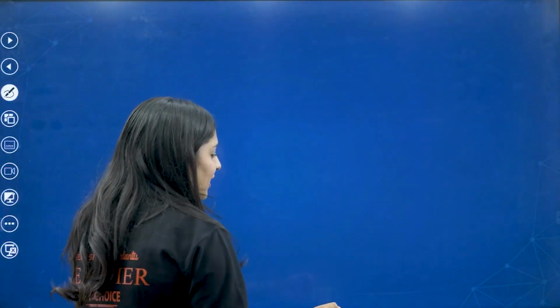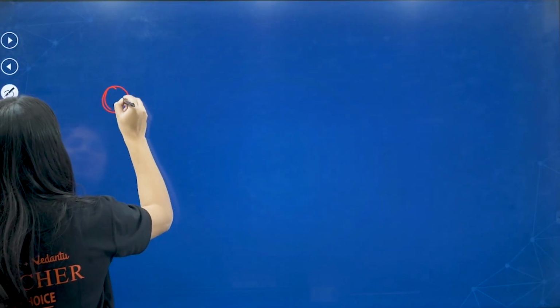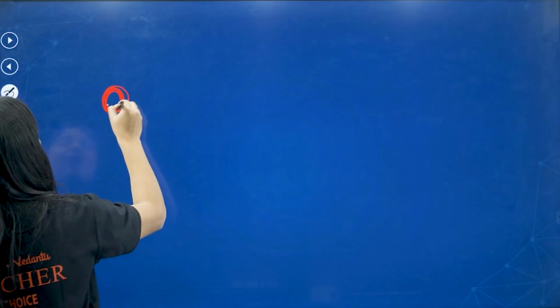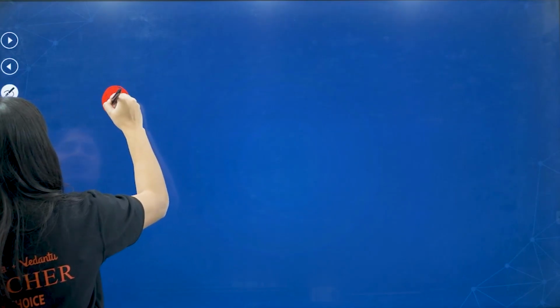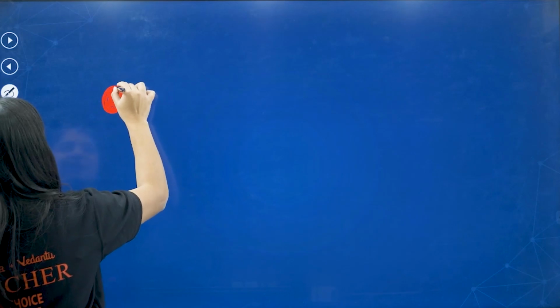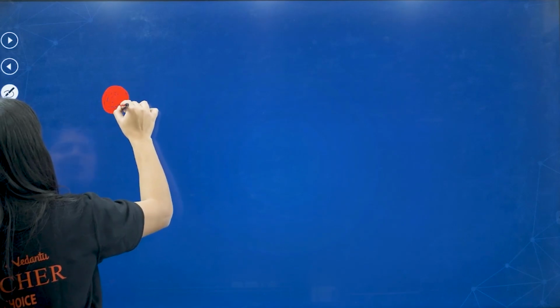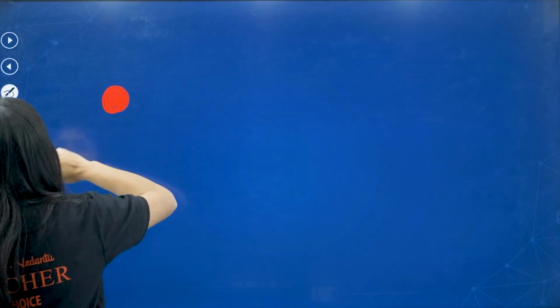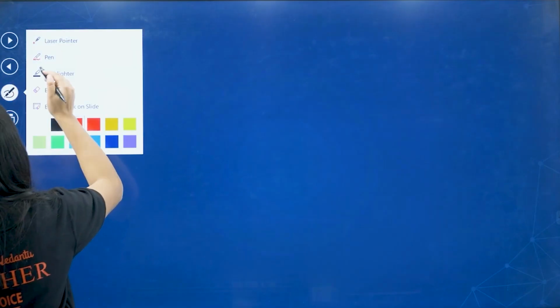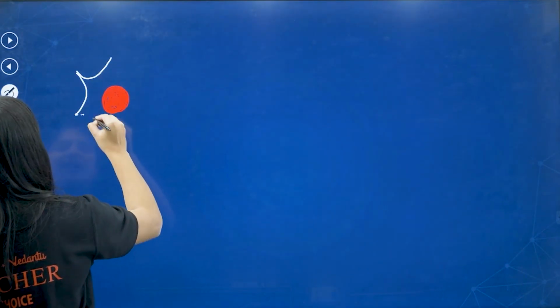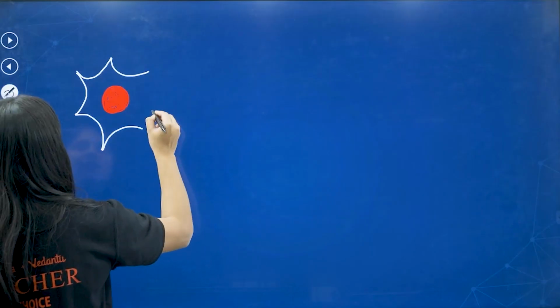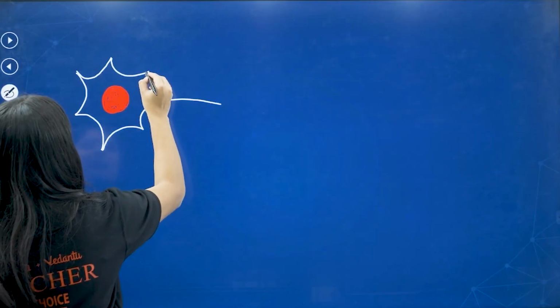You know what a nucleus is. Ma'am, we know the nucleus, it looks round. This is a nucleus, which is present in living organisms. And where is it found? It is found in the cytoplasm.